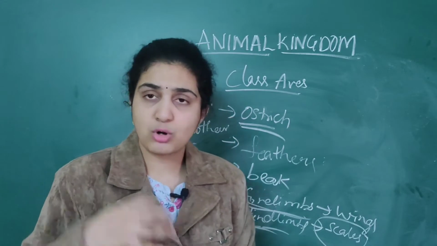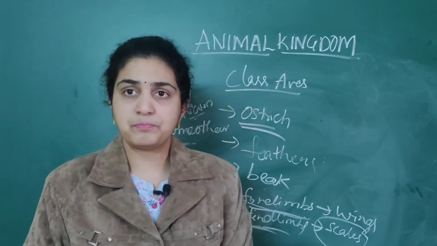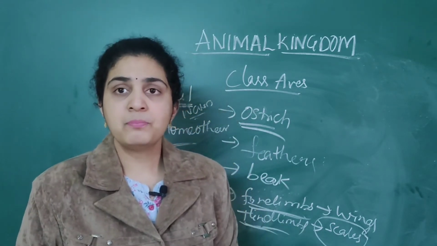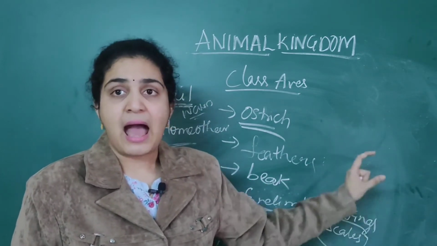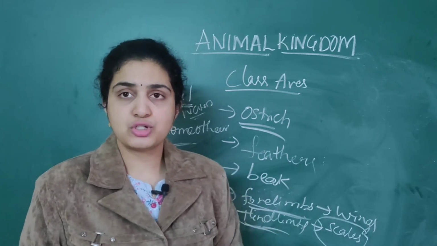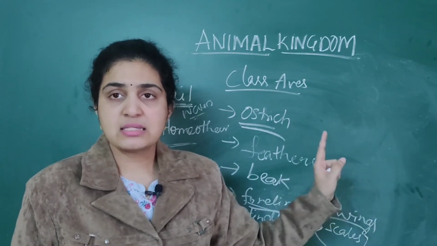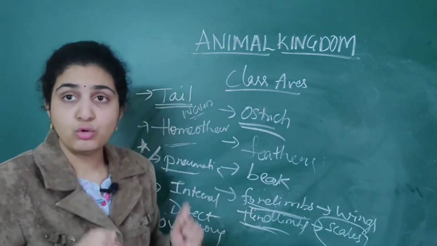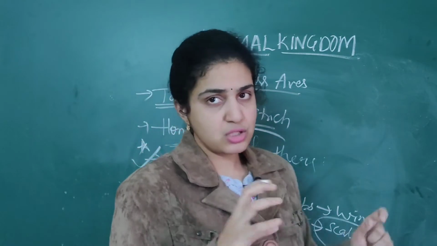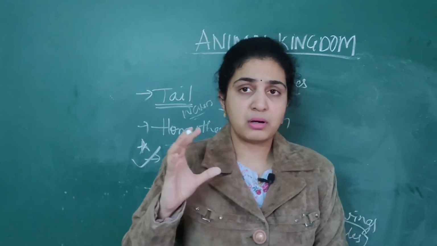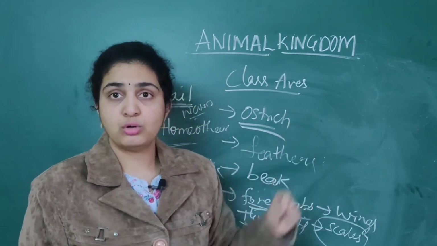Examples, the normal examples I have already given in detail in the last class. Psittacula is also called parrot. PP, you can remember. Then Corvus. Corvus is nothing but crow. Then Aptenodytes is penguin, which you should remember. Psittacula, parrot. Corvus, crow. Then Aptenodytes is penguin. Then Neophron. Neophron is vulture. Neophron, vulture, these all you can remember. Corvus, crow, you can remember. Penguin you can remember. But the only one which you can't easily remember is ostrich, I told you.